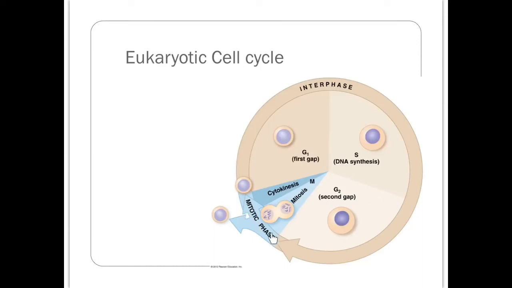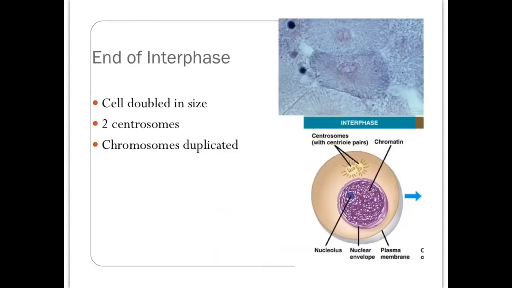Then there's the mitotic phase where cells are actually dividing. The mitotic phase, or M phase, is made out of mitosis and cytokinesis. By the end of interphase, cells are now preparing for cell division. They're preparing for mitosis and cytokinesis. So the cell should be doubled in size so that after division, you don't have cells that keep getting smaller and smaller. You should have two centrosomes, and you'll see why. And the chromosomes should have duplicated in the S phase.